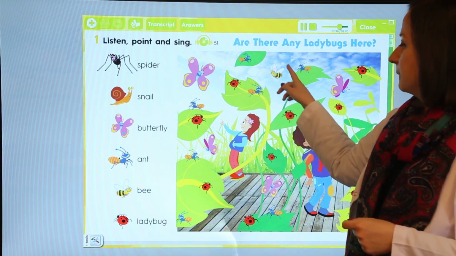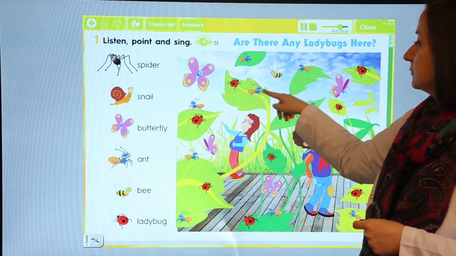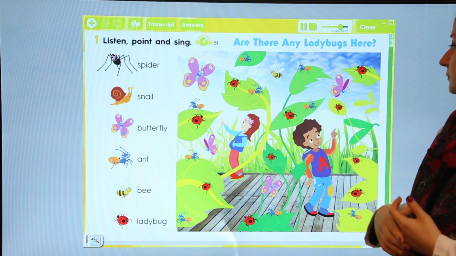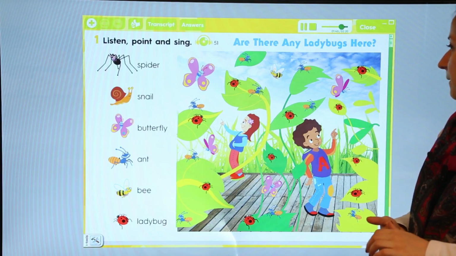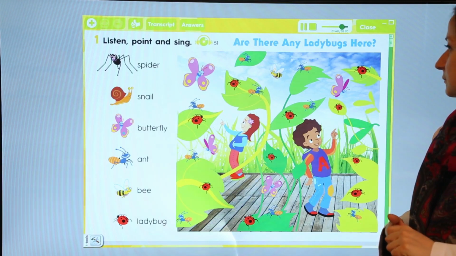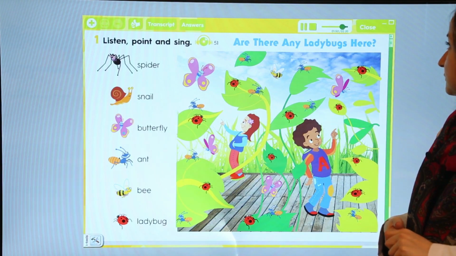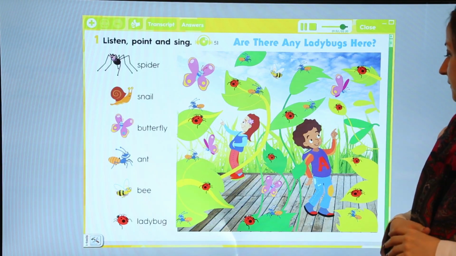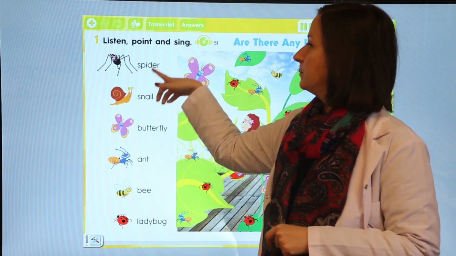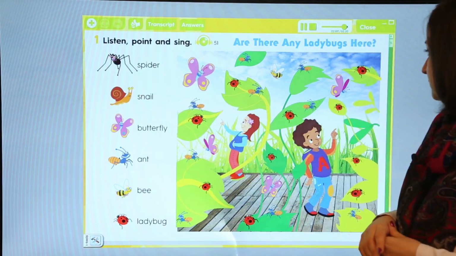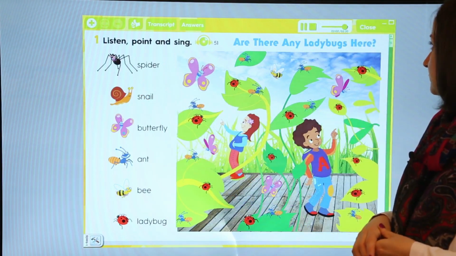Bee. Bees here. Bee. Bees here. Are there any bees here? Let's look in the garden. Are there any spiders here? Spiders. Spiders. Spiders. Okay, Are there spiders. any spiders here? Let's look in the garden.